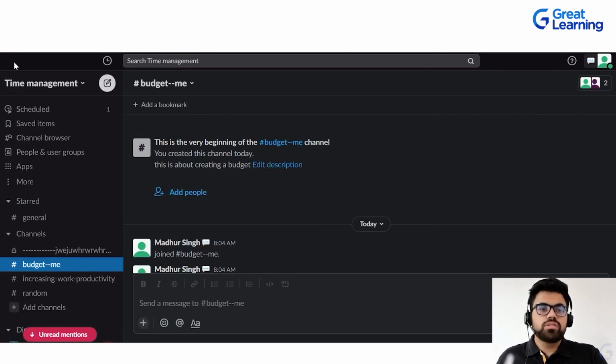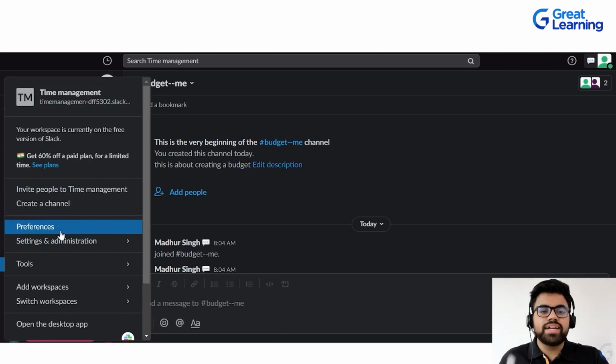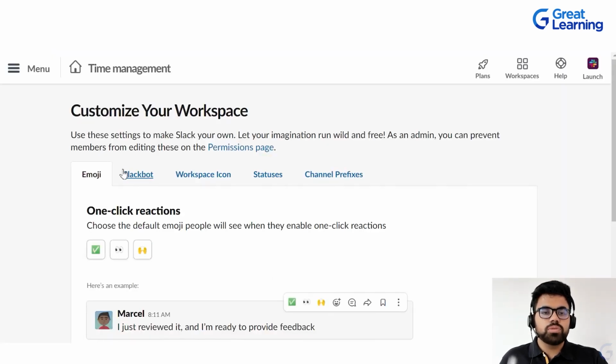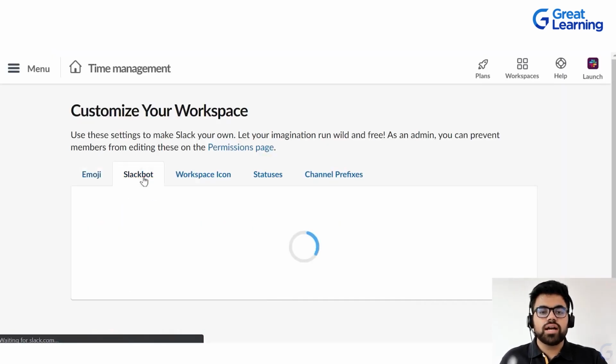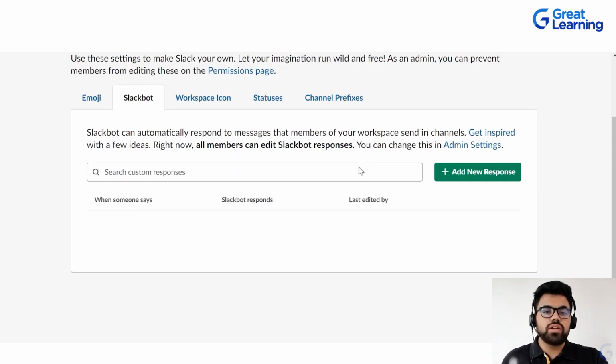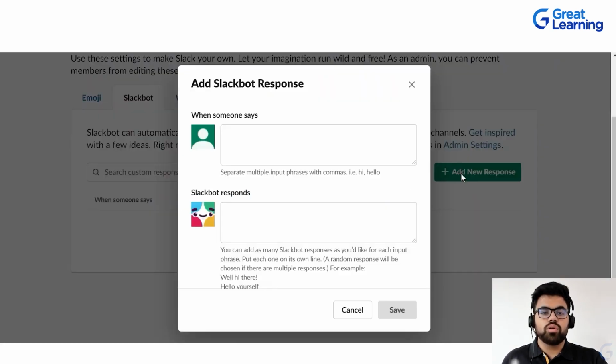So what we'll do is click on the sidebar and click on time management, the downward arrow, and then go to settings and administration. Then click on customize time management, as you can see. Then there is an option called Slackbot. If I click on Slackbot, you can search for the responses. When someone says... Slackbot response. Okay, so I'll click on plus add new response.